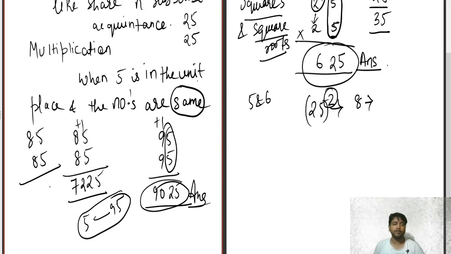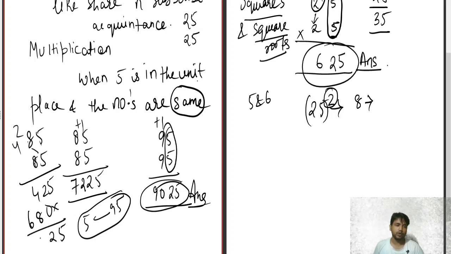5 into 5, 25, 2 carry. 8 5s are 40, 40 plus 2, 42. Now, 8 5s are 40, 0, 4 carry. 8 8s are 64, 64 plus 4... So this becomes 7, 2, 2, 5. So if I am wrong, I would not land at the same answer.